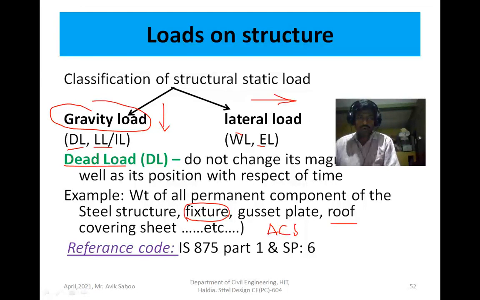Now, to calculate the dead load, you have to use IS 875 part 1 and SP6. In SP6, the steel sectional properties are given, the weights are given, and the dead load is calculated from IS 875 part 1. In IS 875 part 1, for different materials, the different unit weights are given. So using the unit weight, you can calculate dead load.